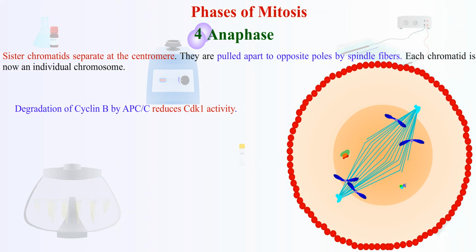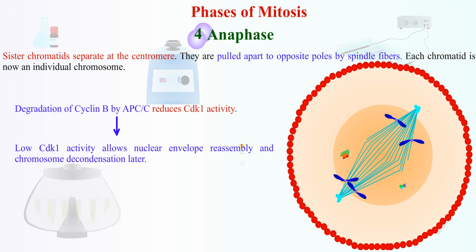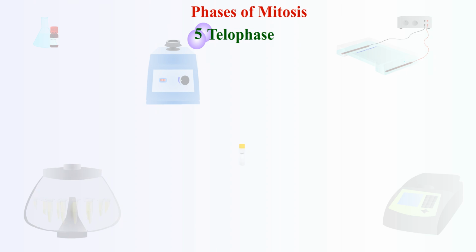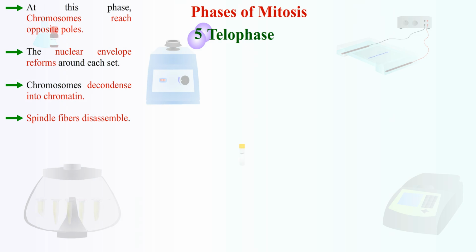Degradation of Cyclin B by APC/C reduces CDK1 activity, which is essential for progressing into telophase and cytokinesis. Low CDK1 activity allows nuclear envelope reassembly and chromosome decondensation later. 5. Telophase. At this phase, chromosomes reach opposite poles. The nuclear envelope reforms around each set. Chromosomes decondense into chromatin, and spindle fibers disassemble.